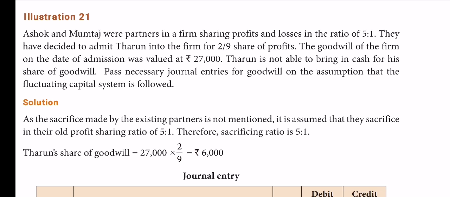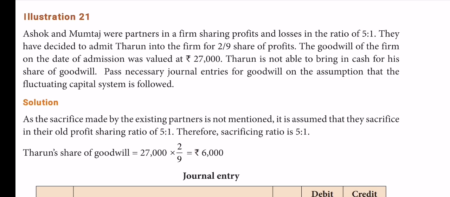I mean the goodwill brought in by the new partner is to be shared by the old partners. That is the compensation given to the old partners. So that compensation is to be shared in the sacrificing ratio. But in this sum, the sacrificing ratio is not mentioned. So we can assume the old ratio itself, 5:1, is the sacrificing ratio.